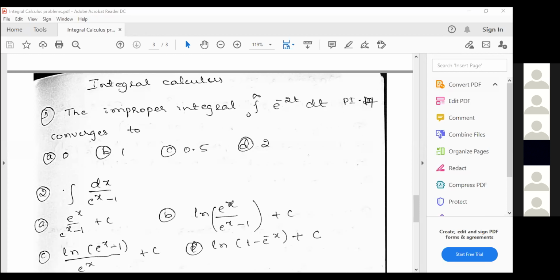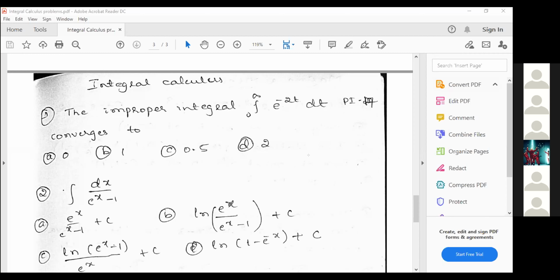So think and tell me what we can do to find the integral of 1 by e power x minus 1 with respect to x. What are the possibilities? Just see the problem and tell me what we can do. Can we apply any substitution method, or do we have to manipulate something? Think and tell me.